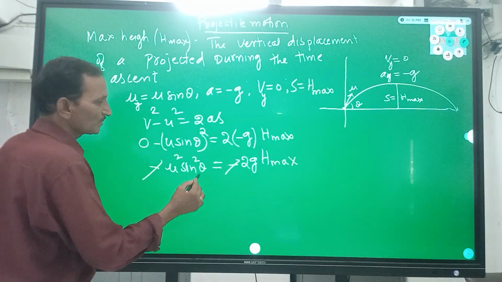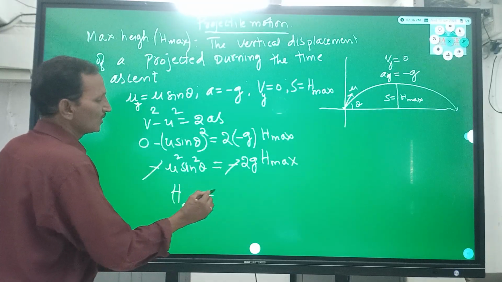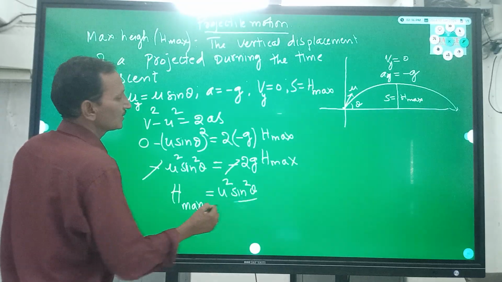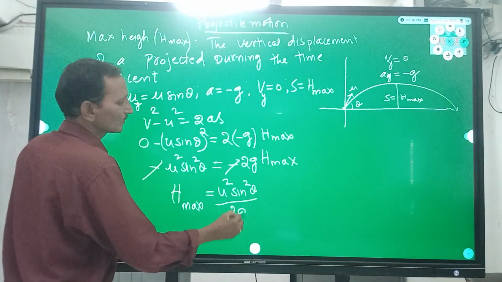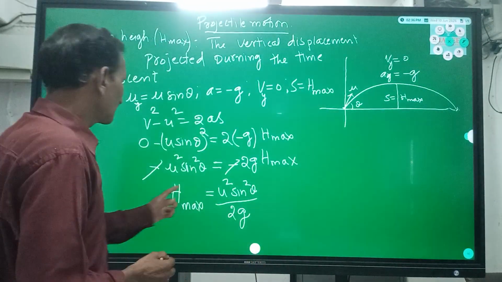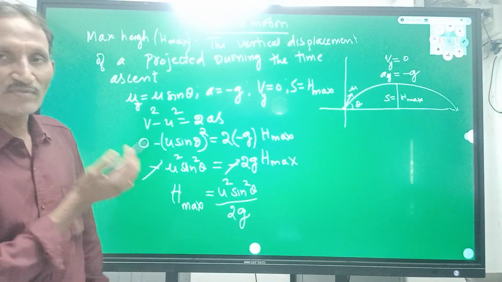Then h maximum, the maximum height reached by the body, is equal to u square sin square theta by 2g, as 2g comes to the denominator. This is the maximum height reached by the body during the time of ascent.